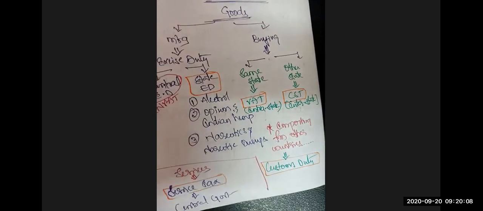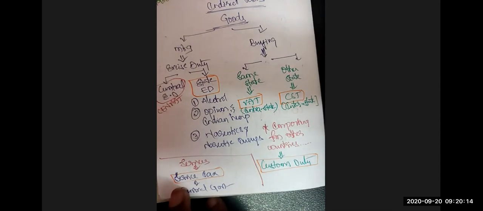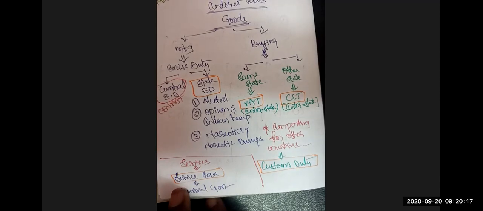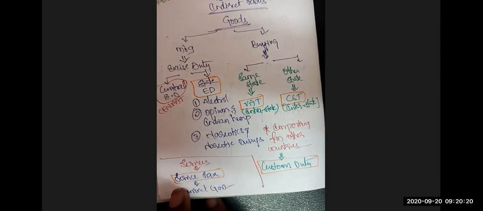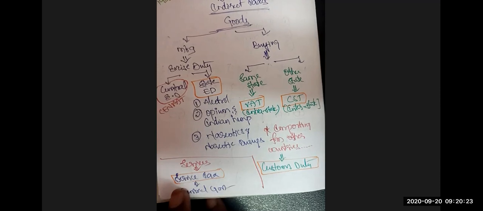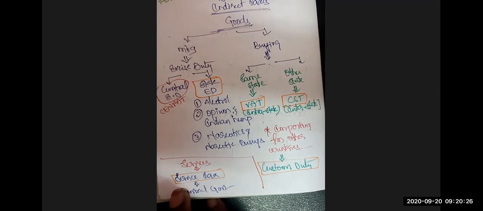What prevailed? Central excise duty, state excise duty, VAT, CST, customs duty, service tax. So various taxes were levied on different occasions, in different persons' hands, at different places, in different situations. Multiple taxes lead to unnecessary ambiguity, and unfortunately there was no integration between central taxes and state taxes, which leads to the cascading effect of taxes. This was one of the main reasons for the introduction of GST.